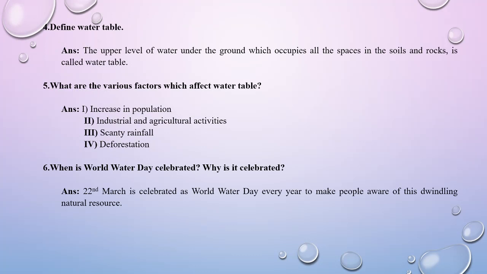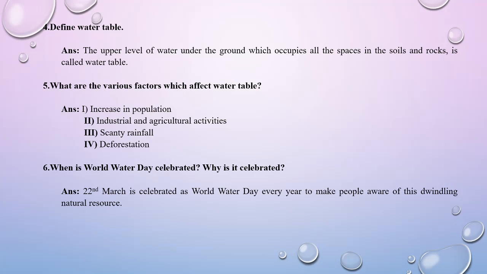Now define water table. What is water table? The upper level of the water under the ground, which occupies all the spaces in the soil and rock, is called the water table. So what is the water table actually? Under the earth there is the ground, and this space is occupied by the soil and the rocks, and the upper level of the water which occupies all the spaces in the soil and the rock is known as the water table.